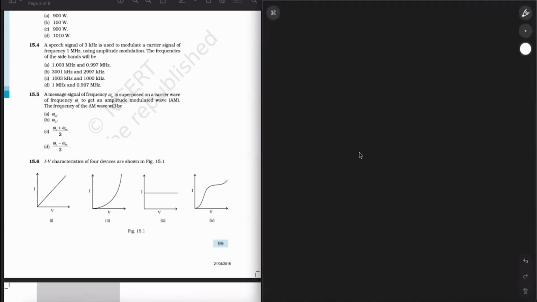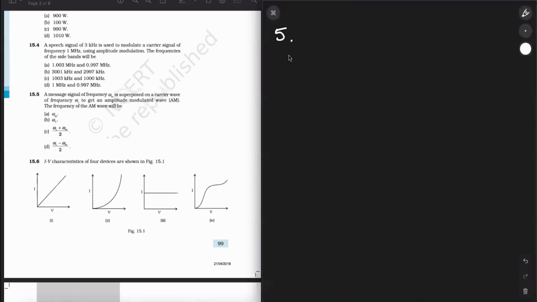Moving onwards to question number 5. A message signal of frequency omega m is superimposed on a carrier wave of frequency omega c to get an amplitude modulated wave. The frequency will remain unchanged. It will be the carrier frequency only.